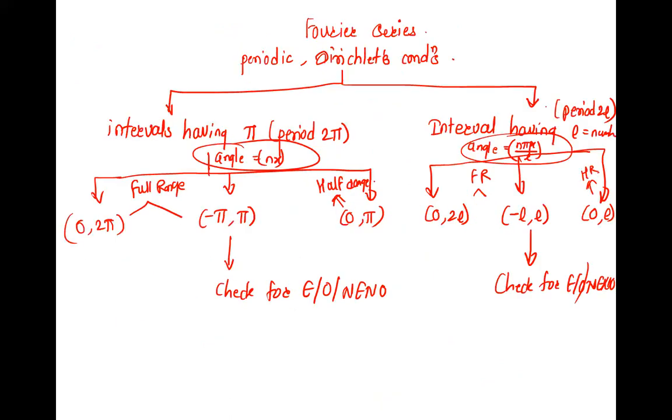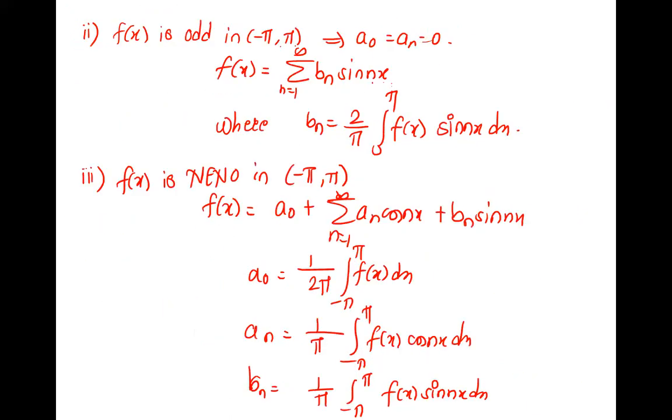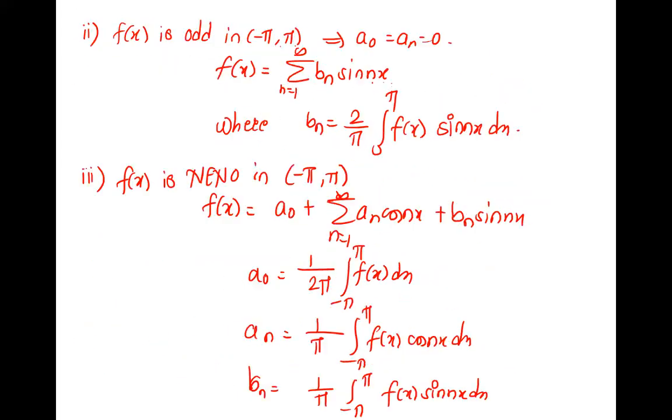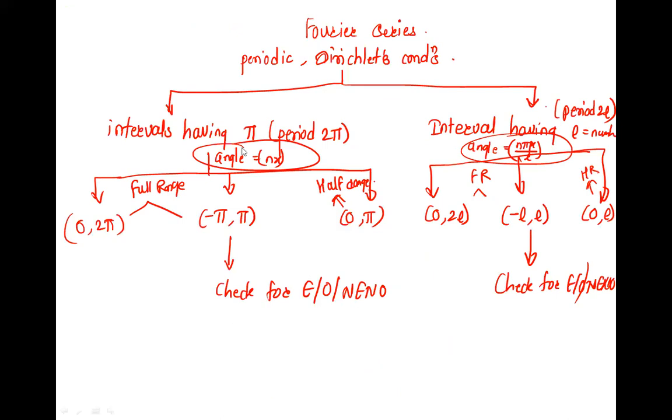Right. Okay, sure, done. So this is your whole unit, and the whole unit is all about the formulae and the solution. So if you know the formula very well, you can solve. And there is nothing much to remember in this. There are two types, pi type and L type. If it is pi, then angle is nx, and if it is L, then angle is n pi x by L. In both the cases, here it is 2 pi period, here it is 2L period.